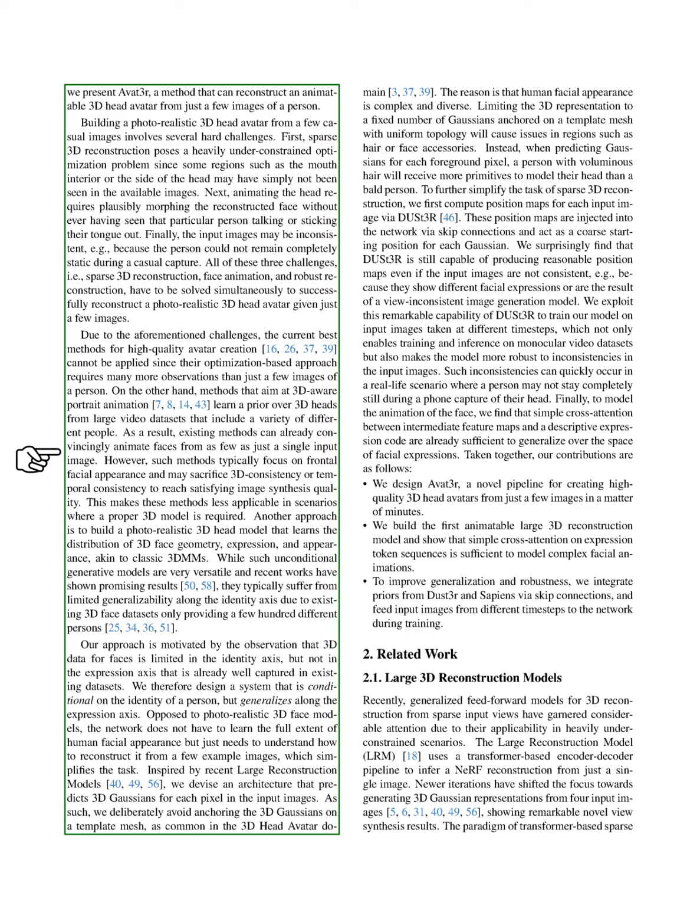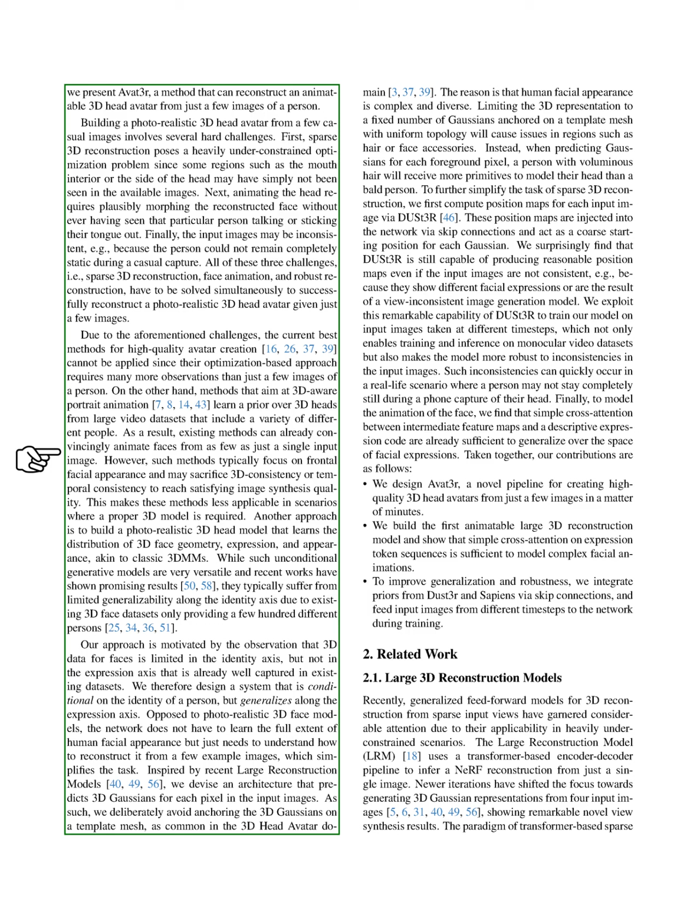We draw inspiration from recent large reconstruction models and design an architecture that predicts 3D Gaussians for each pixel in the input images. We avoid using a fixed template mesh for these Gaussians because human facial features are complex and varied. For instance, a person with thick hair will need more primitives than someone who is bald. To make sparse 3D reconstruction easier, we first generate position maps for each image using Avat3r. These maps are integrated into our network through skip connections, providing a rough starting point for each Gaussian.